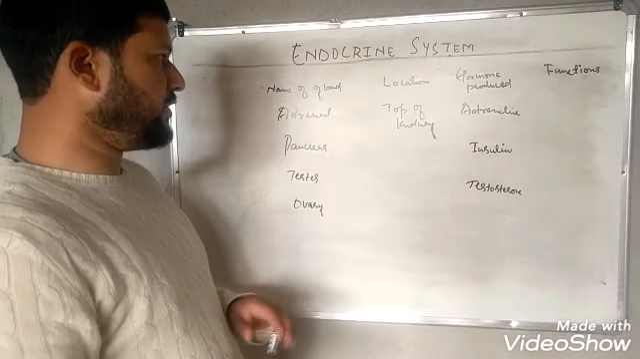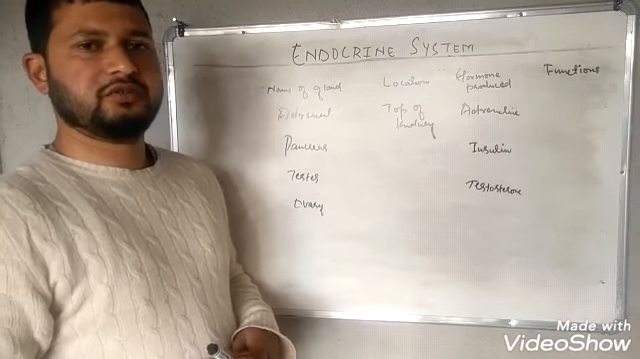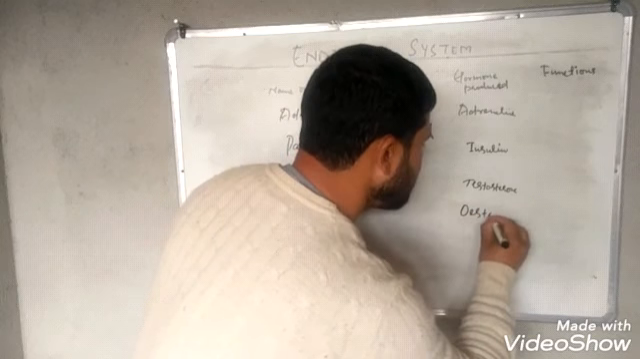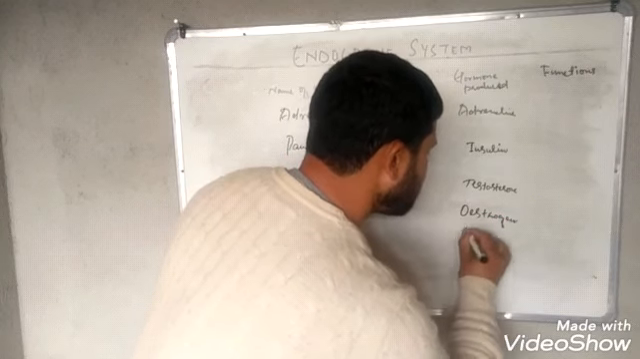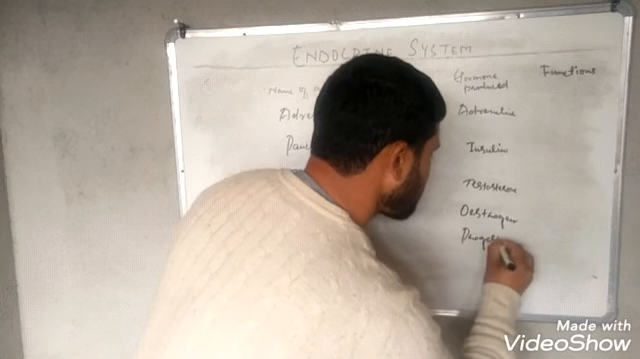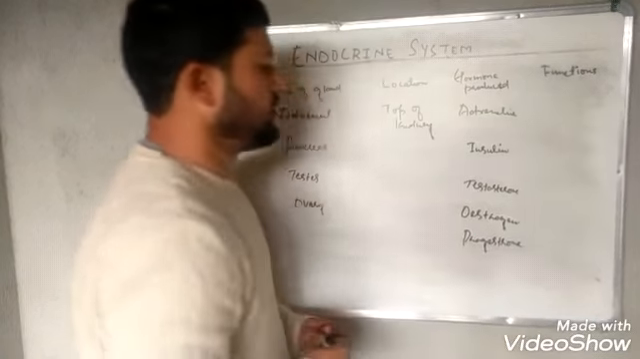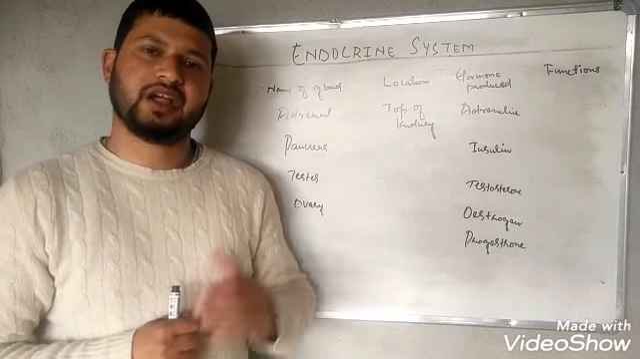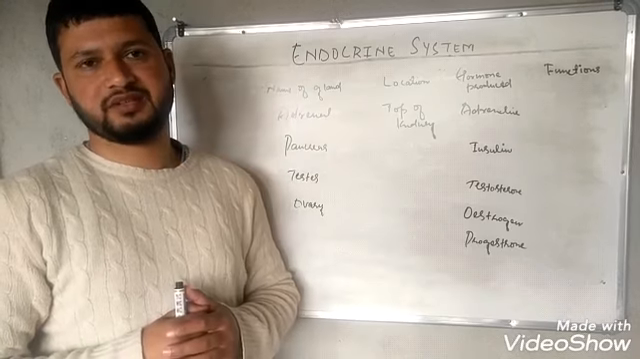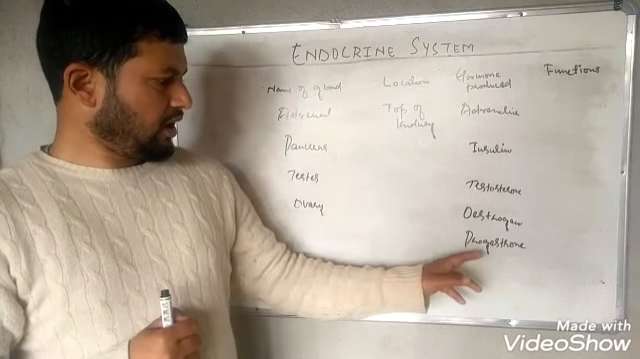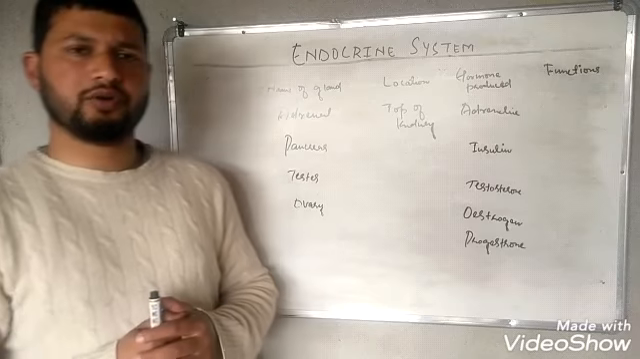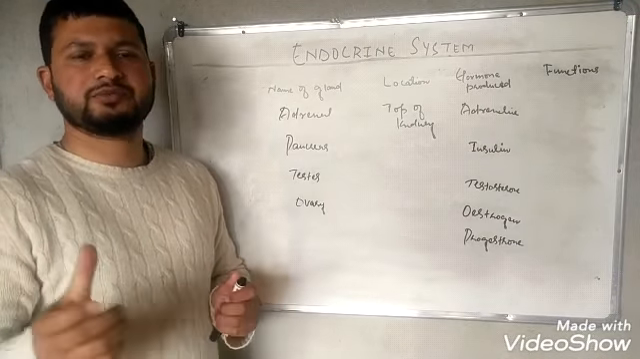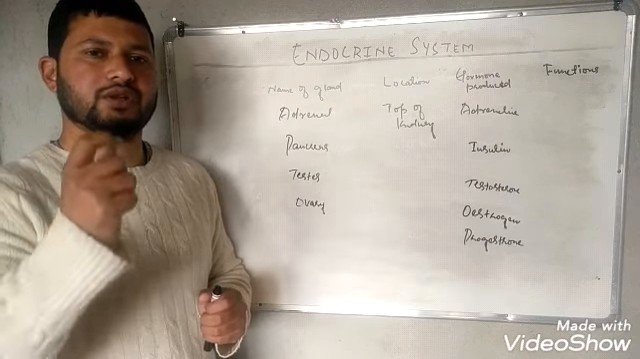Another gland, that is the ovary. It's only present in the females, and this ovary produces 2 important hormones. One is the estrogen, another is the progesterone. This estrogen is responsible for the development of the female sex organs and the secondary sexual characteristics in females at the time of puberty. And this progesterone is responsible for the development of the mammary glands in females, and it also prepares the uterus for the various changes during the menstrual cycle.